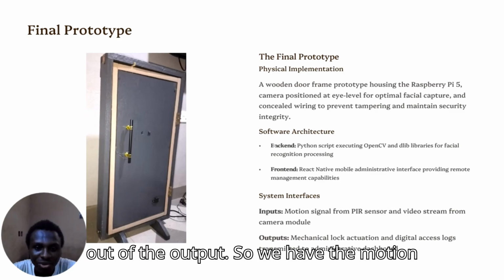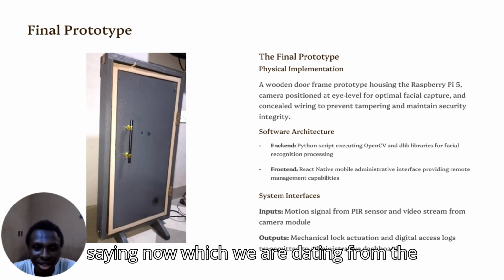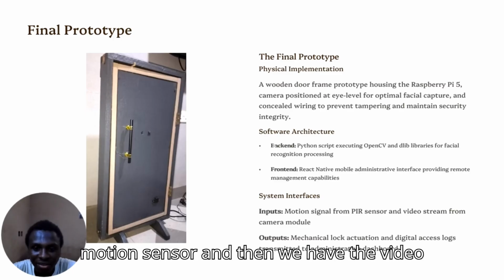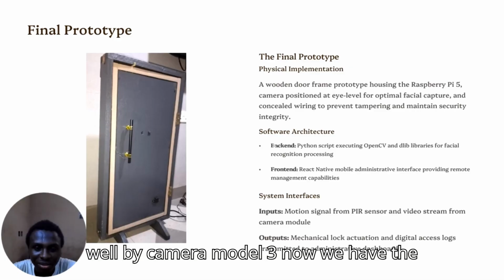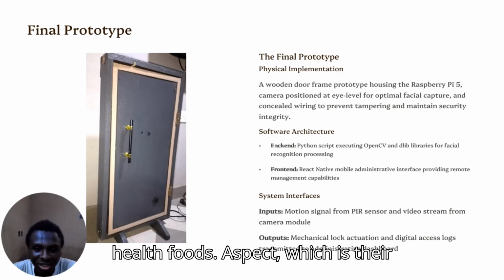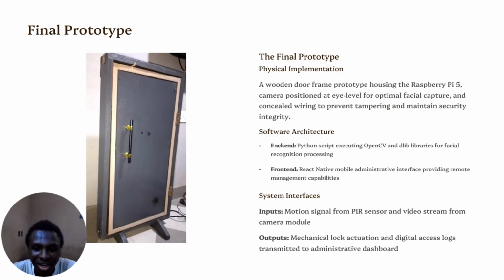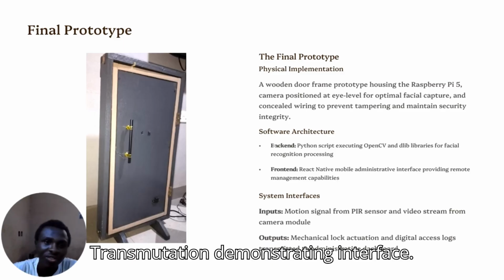And then we have the system interface, where we have the input and then the output. With the input, we have the motion signal, which we are taking from the PIR motion sensor, and then we have the video stream from the camera module. That's the Raspberry Pi camera module 3. And then we have the output aspect, which is the mechanical lock actuation, and then we have the data access log transmitted to the administrative interface.